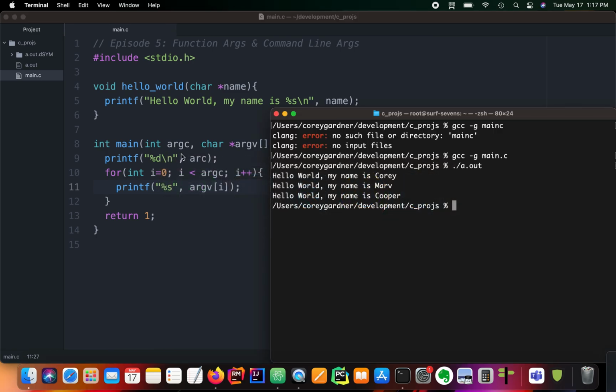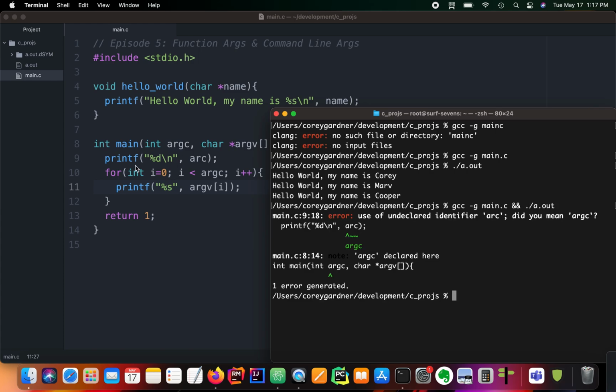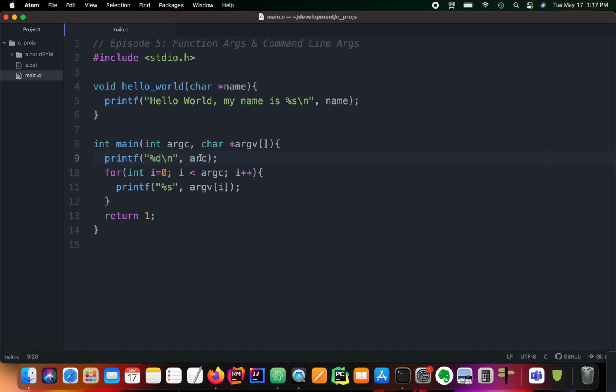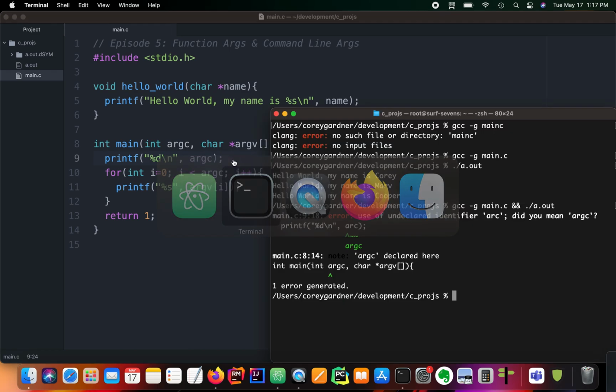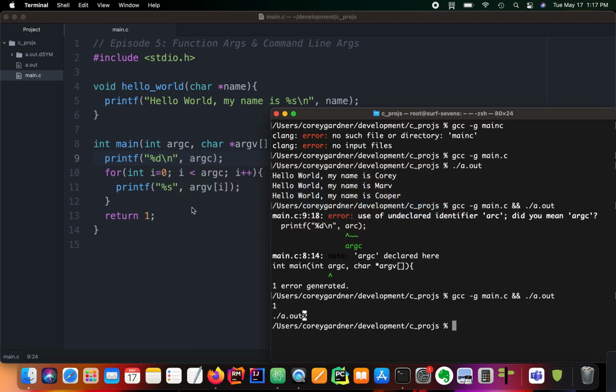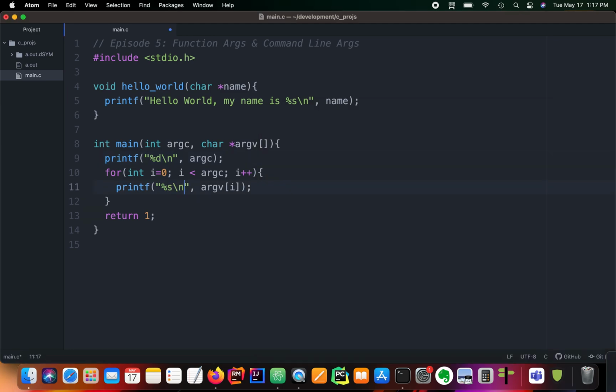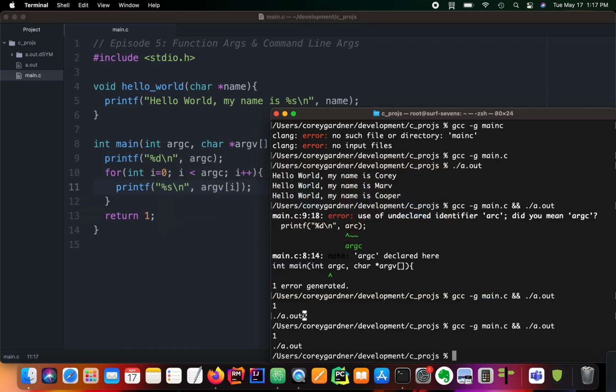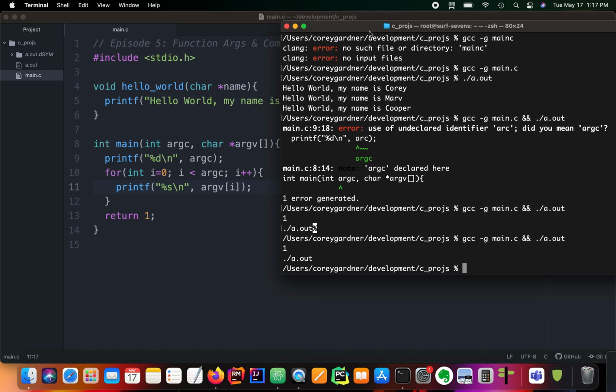So if we recompile and run our program, we can do this in one command. Where did I go wrong? Okay. So we recompile and run our program. Oh, let me add a \n here. Boom, boom, boom. So you see that the number of arguments in our program is just 1, and that first argument is just the name of the executable, and in this case is ./a.out.